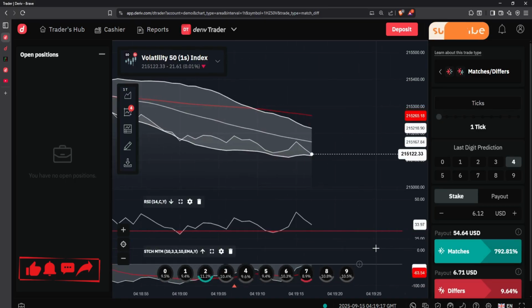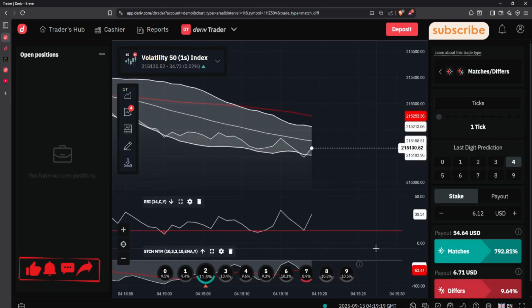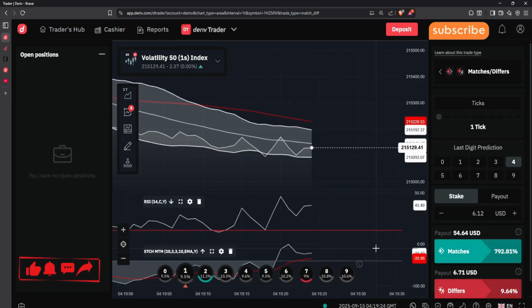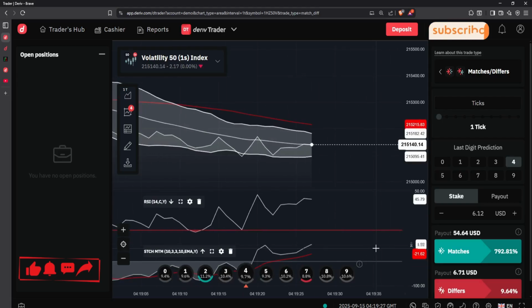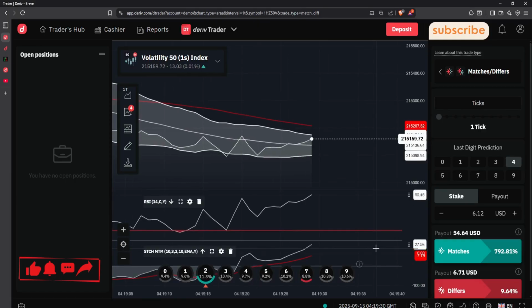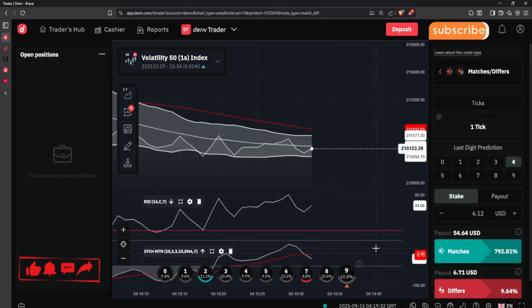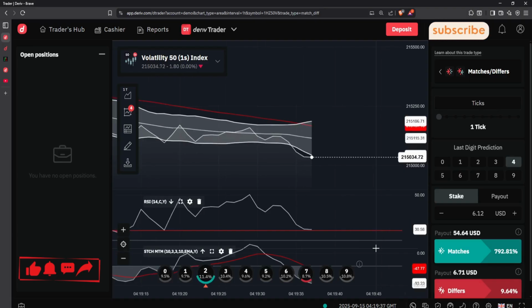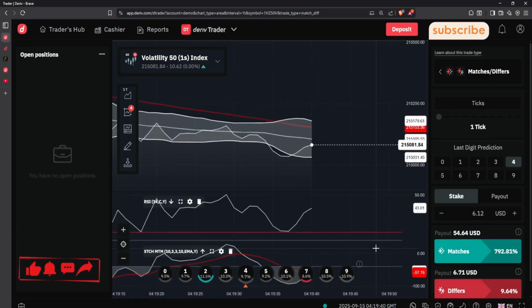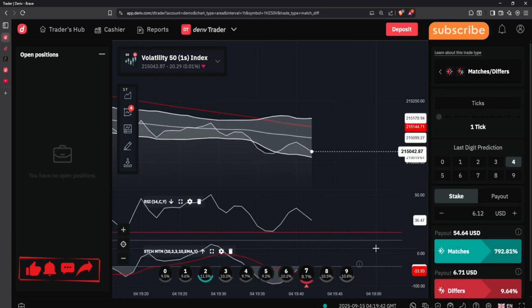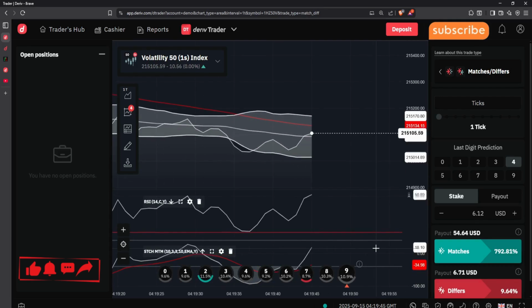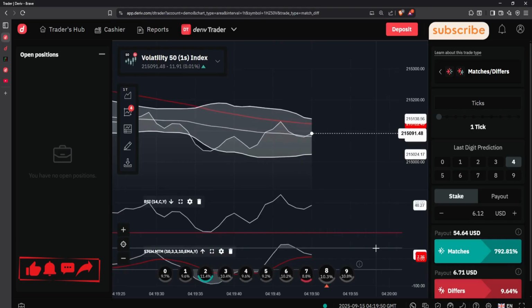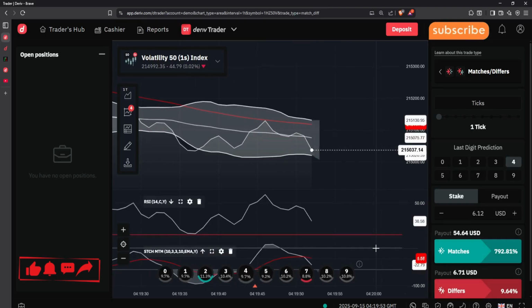So take these tips into account. They will really help you out. First tip, ensure you never predict differs for digit 0 and 9. Ensure the least number, or the number with the red percentage or the red circle, is not increasing in percentage. It should be stagnant or decreasing. And again, ensure the difference between the green circle and the red circle is 3 numbers or more. Once you implement those, you will be profitable in differs. Differs is actually a very good market, but you have to be careful on how you are trading it. And ensure you have enough capital. It will really help you out as a trader.